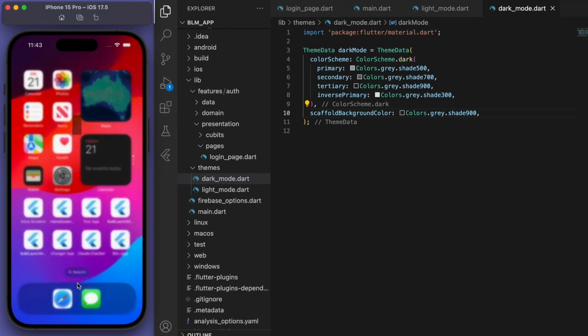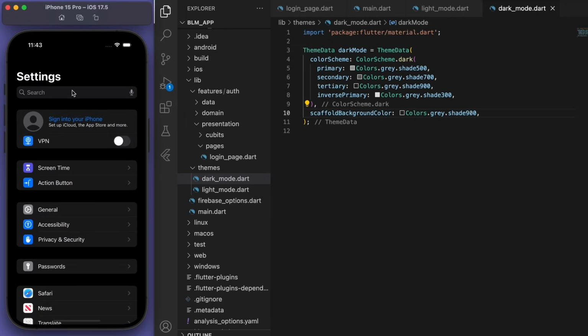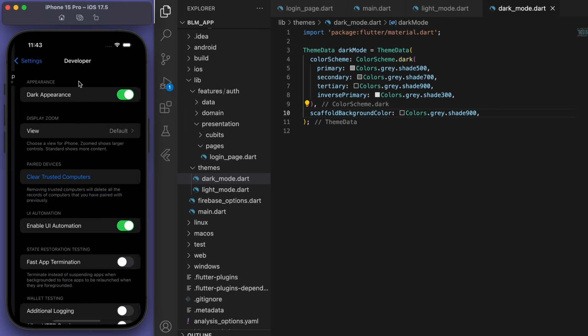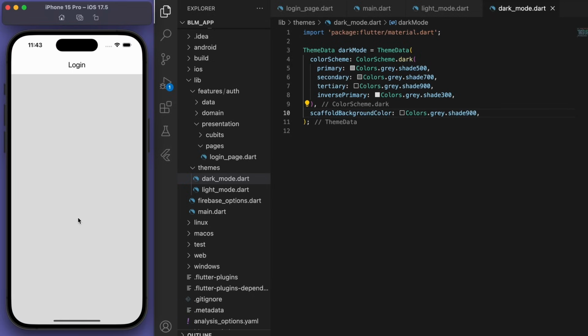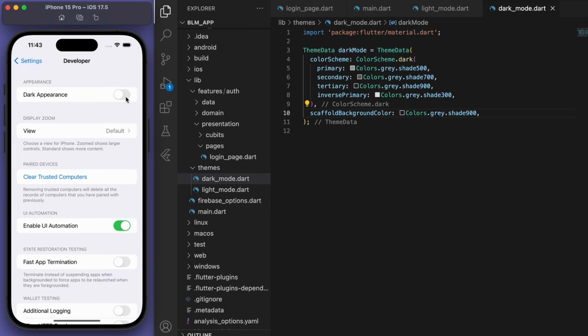And if you come to your settings, if you just search dark mode, you can change the theme, right? So depending on your phone's system theme, like your iPhone's dark mode or light mode, it will just change automatically.